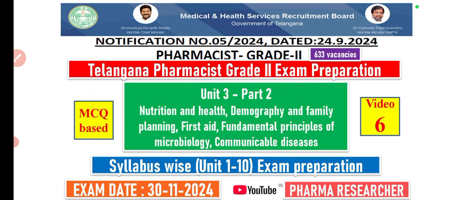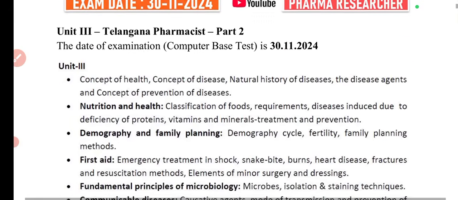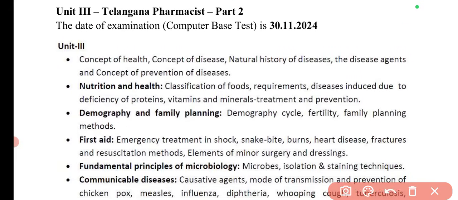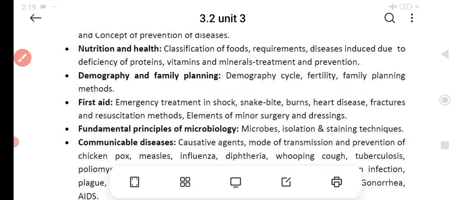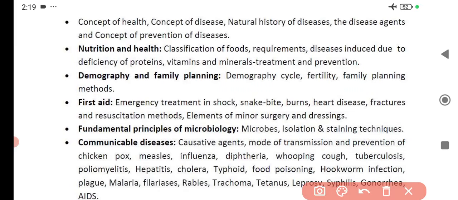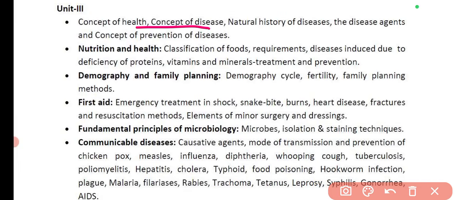So let's start with the video introduction. This is unit number 3, part number 2. The exam is on the 30th of November 2024. These are the different subtopics mentioned in this particular unit: concept of health, concept of disease, nutrition and health, demography and family planning, and first aid. These 4 topics have already been covered in the previous video.